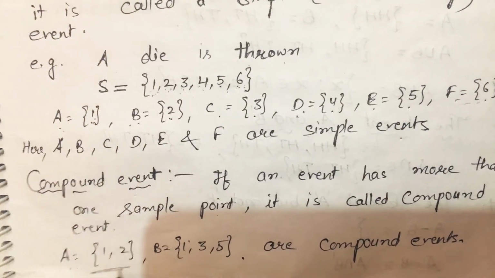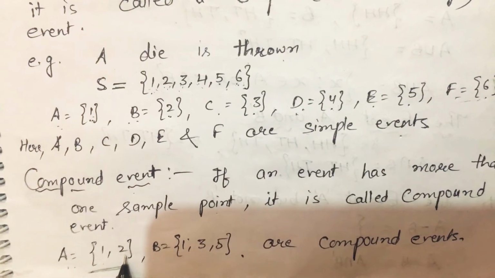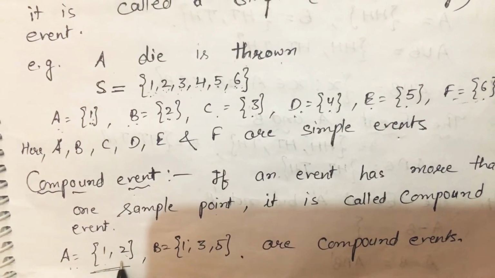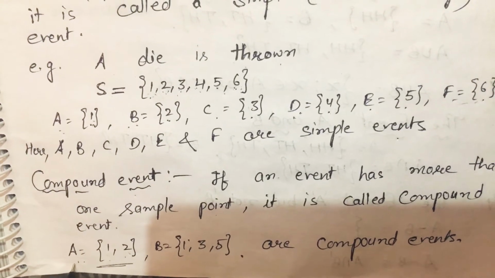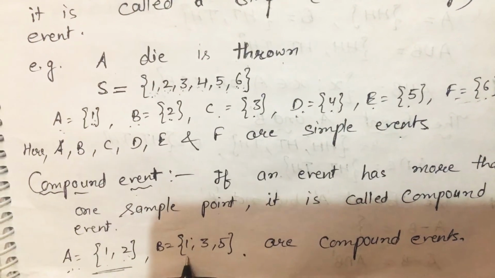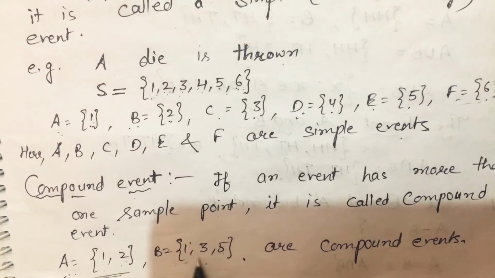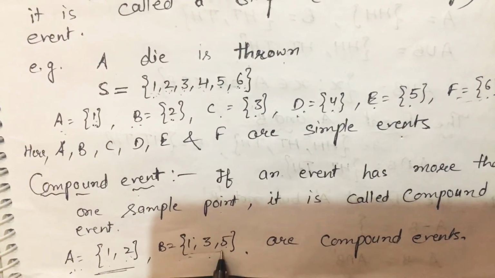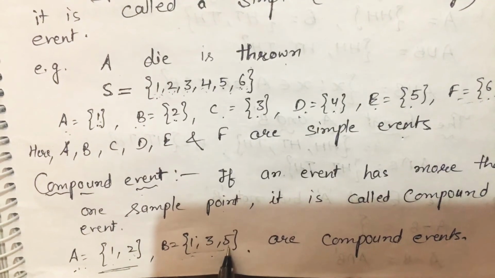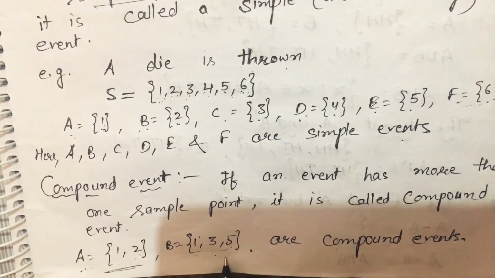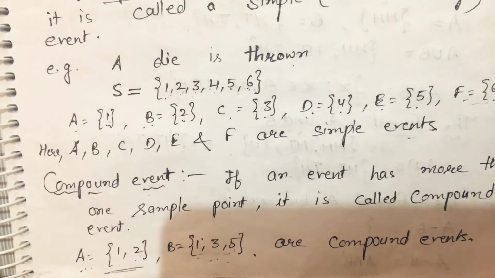These are more than one sample point, two sample points here, so this is a compound event. And B is the event in which the elements are odd numbers. So these are three sample points, so this is called a compound event.